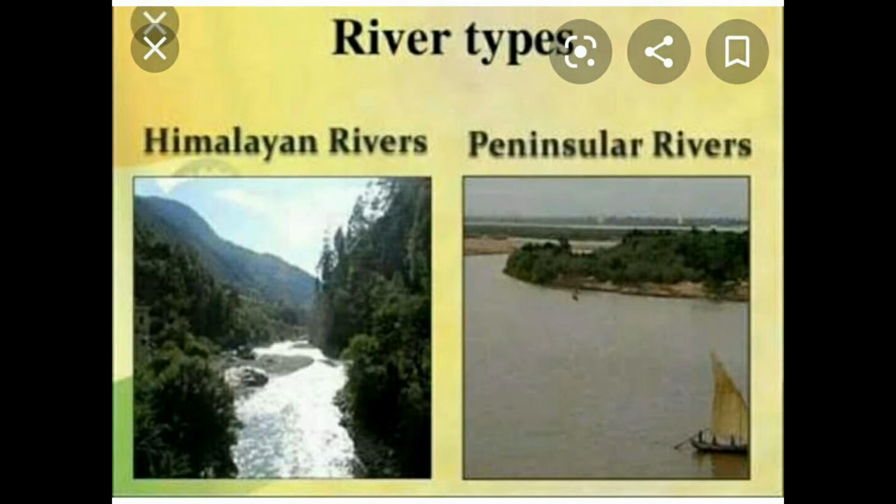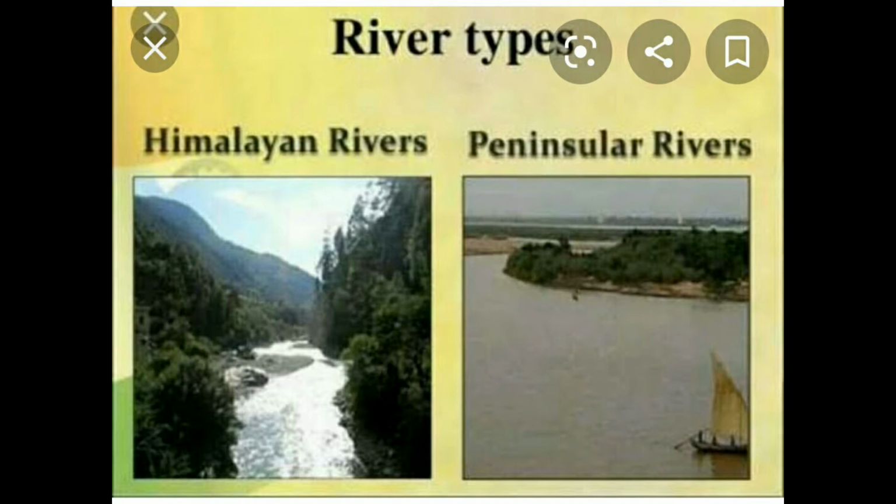And what are the peninsular rivers? The name itself is saying the peninsular part of India. The southern part of India is called the peninsular part of India. And the rivers that originate in this peninsula are called peninsular rivers. These rivers dry up in summer season. They are seasonal, flowing only in a particular season, that is in monsoon, the rainy season. In that season only we can see a lot of water in these rivers.